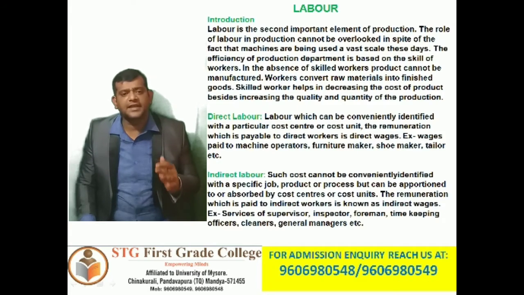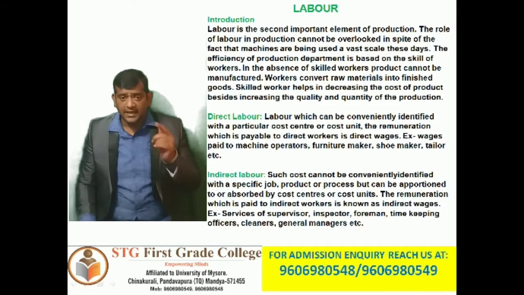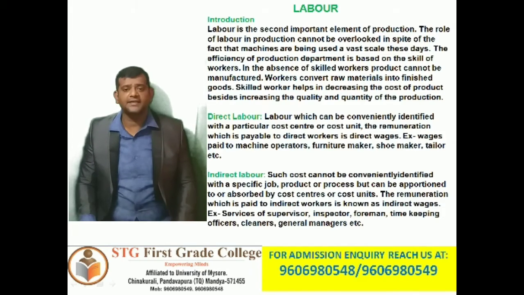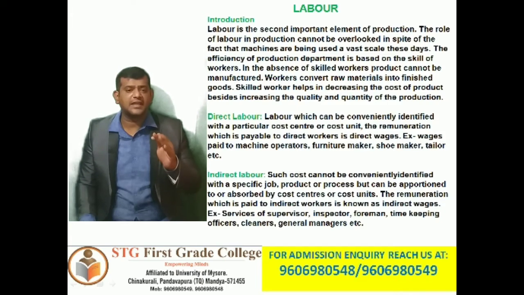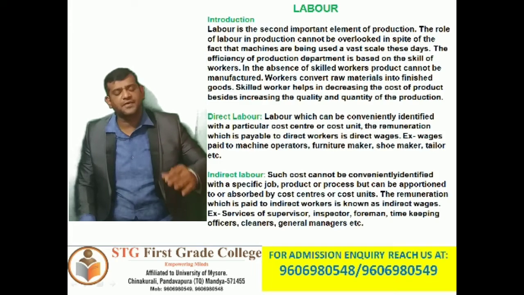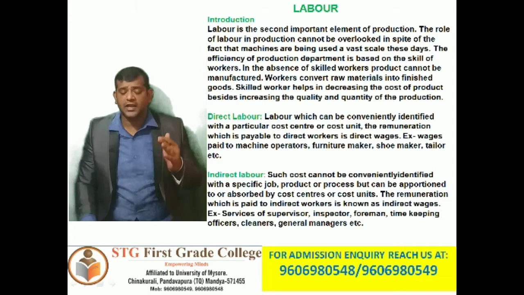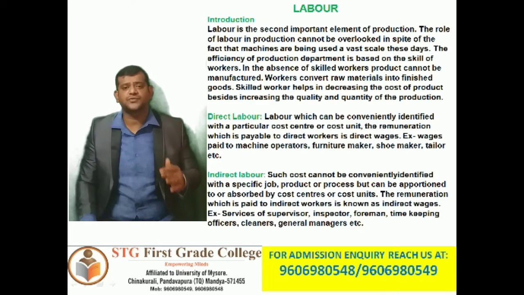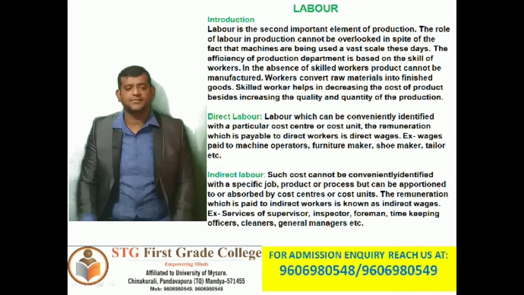See, labor can be direct as well as indirect. Labor is treated as direct if it can be conveniently allocated to different jobs. Very simple: when the labor is conveniently allocated to different jobs, we call it direct labor.